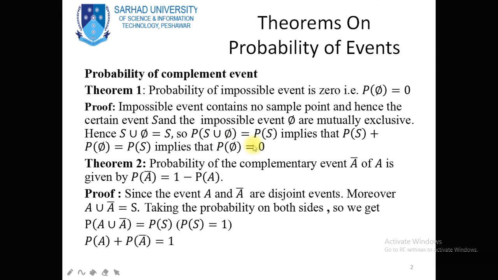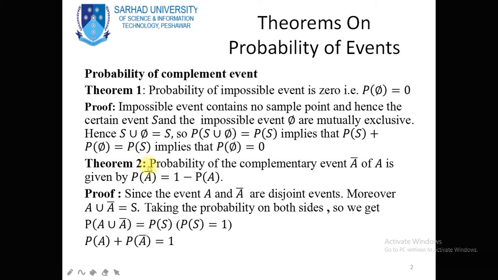So in this video lecture, these laws are very important. One law is that the probability of the empty set is equal to 0, the probability of the sample space S is equal to 1, and the probability of the complement of an event A is equal to 1 minus probability of event A, because we know that probability of A union A complement is equal to probability of A plus probability of A complement, and this is actually the probability of the sample space S, and the sample space probability is equal to 1.